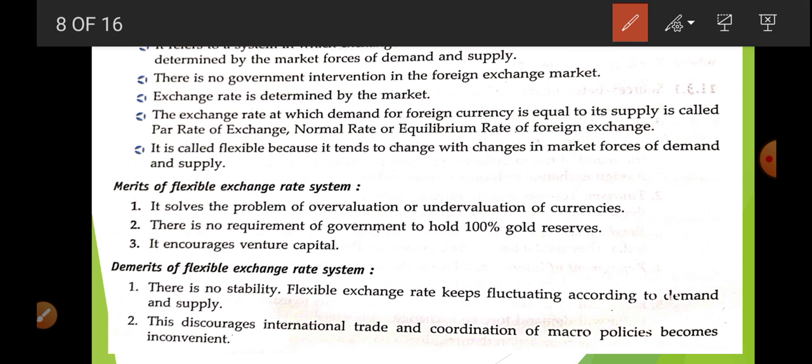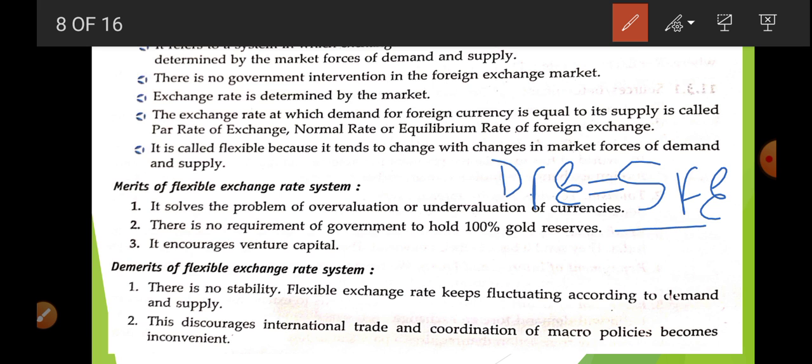So what will be the foreign exchange rate? It is going to be decided by the demand of foreign exchange and the supply of foreign exchange, where demand of foreign exchange is equal to supply of foreign exchange.